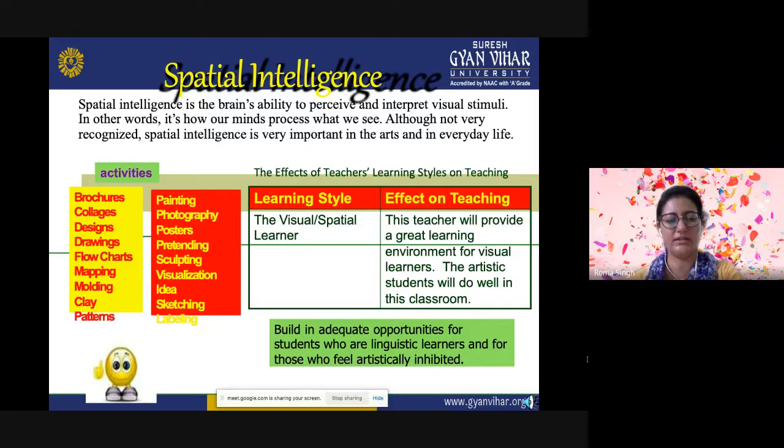Then there is spatial intelligence. So spatial intelligence actually is the brain's ability to perceive and interpret visual stimuli. And what is that? In other words, it's how our minds process what we see. Okay. So although not very recognized, spatial intelligence is very important in the arts and in everyday life.